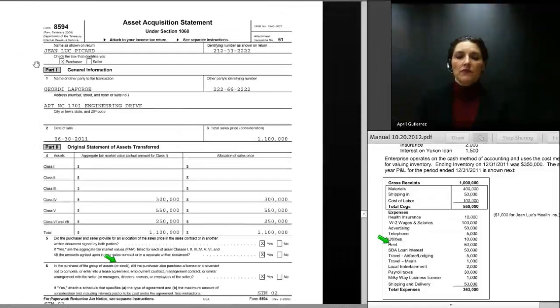The 8594 form needs to show that Jean-Luc is the name shown on the tax return and that the name of the other party in the transaction was Jordy LaForge, and Jordy's information is entered as seen here.